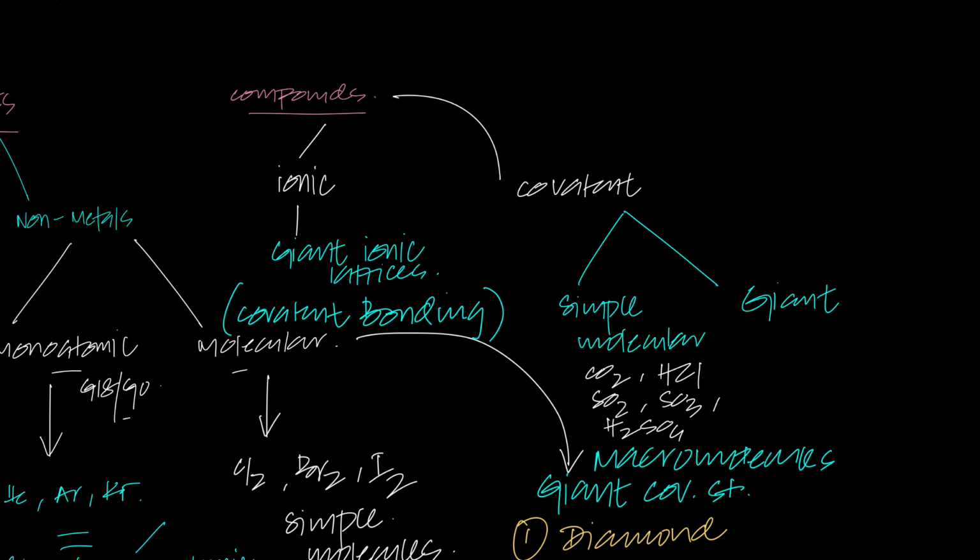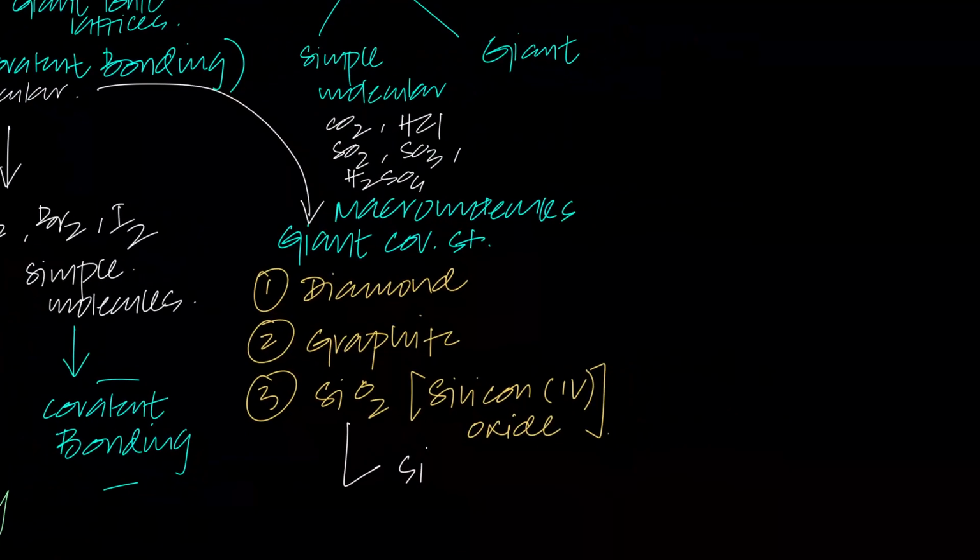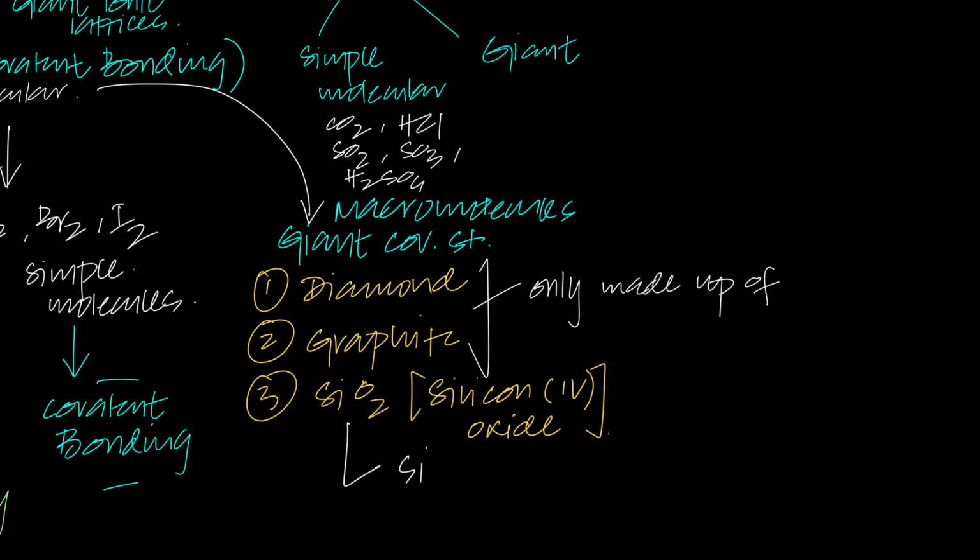And then when you talk about giant covalent, now remember, when we were talking about giant structures, we studied 4 giant structures: diamond, graphite, silicon dioxide, and silicon. Which of these is a giant covalent compound? Please understand that diamond and graphite are not compounds because they are solely made up of carbon atoms. Only carbons. Diamond has 4 carbons bonded to each carbon atom, and graphite has 3 carbons bonded to each carbon atom. So you talk about the giant covalent structures or the macromolecules.